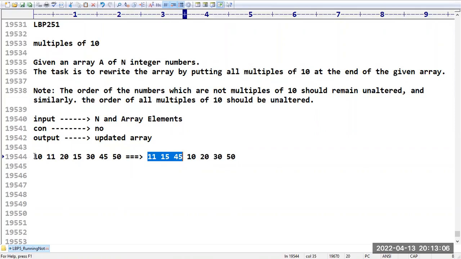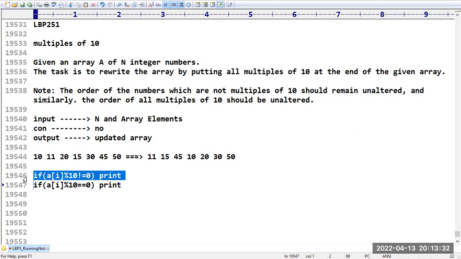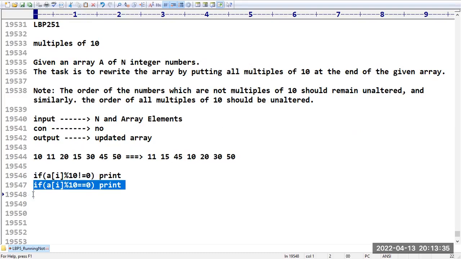Sir, the logic is very simple. Read all the array elements. So check whether a[i] % 10 is not equal to 0. If it is, then print that value. Then take a separate loop. Again, if a[i] % 10 is equal to 0, then print that value. So first we have to print the elements which are not multiples of 10. Then we have to print the elements which are multiples of 10. This is nothing but the logic what we have.